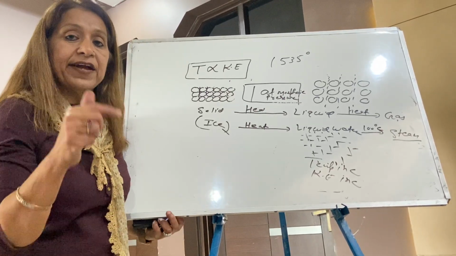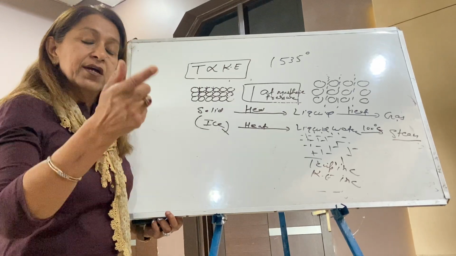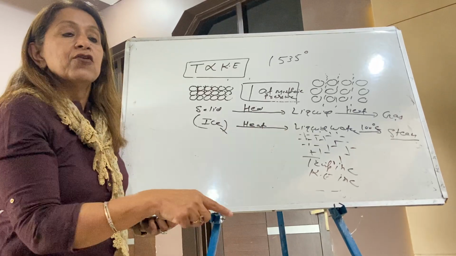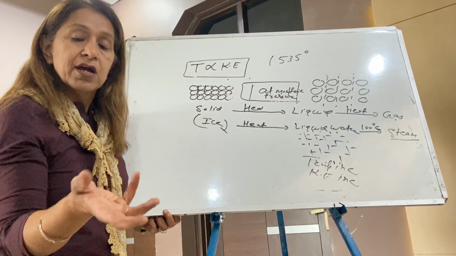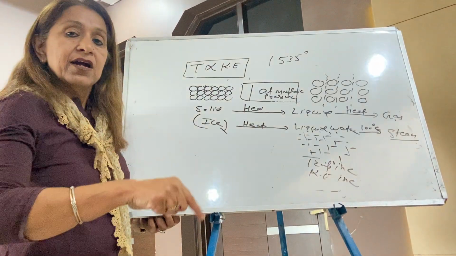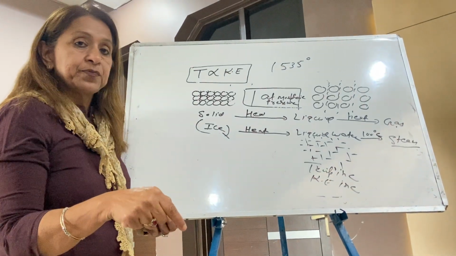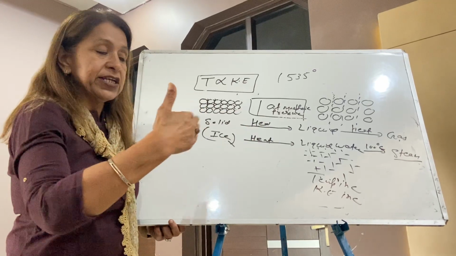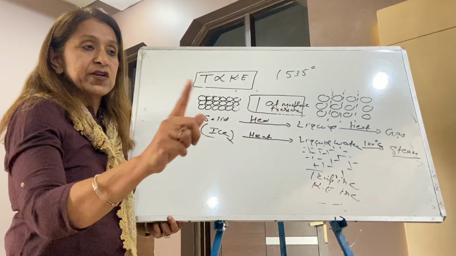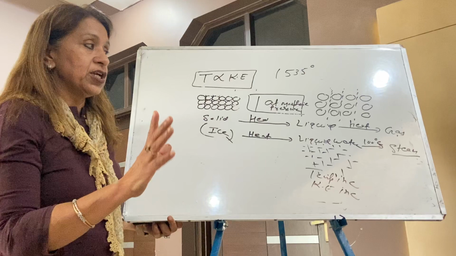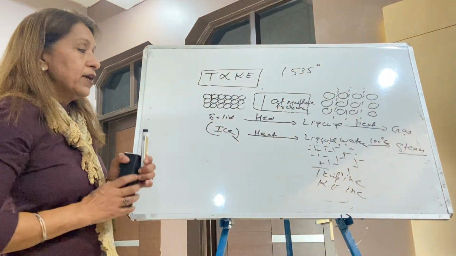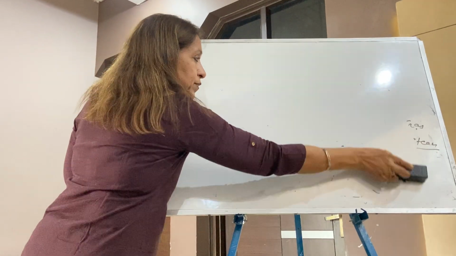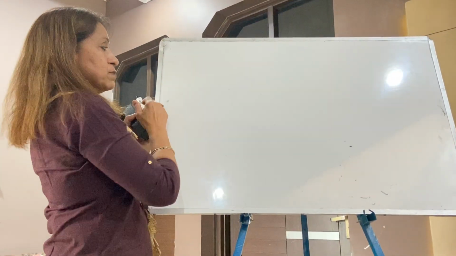The question is, where has the heat gone? Same answer: that heat gets hidden by the liquid water. For what purpose has it been hidden? The answer is to break the attractive forces among the liquid particles, or you can say to change the state of the matter, and there is no change in kinetic energy now. So this heat is called latent heat of vaporization. Now I am writing. Now, what is the melting point?